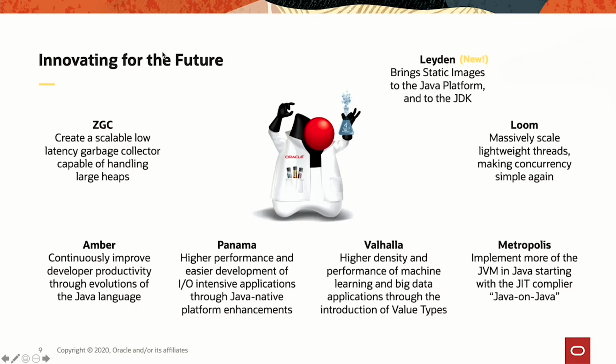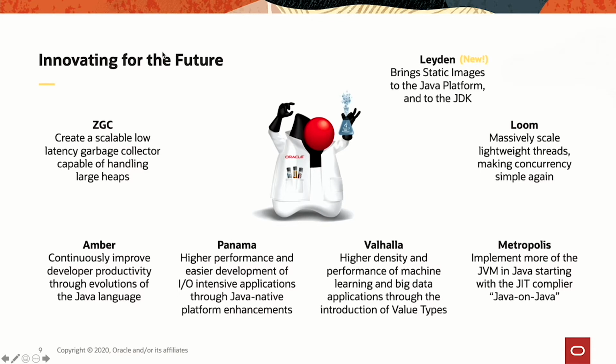So we have all those projects going on. There is one that I need to mention, and that is Project Leiden, because that's a new one in 2020. So the goal of Project Leiden is to tackle a long-standing issue that Java is suffering from, and that is the relatively slow startup time and the relatively important static footprint. So Leiden will try to tackle that by bringing the notion of static image to the Java platform and to the JDK.